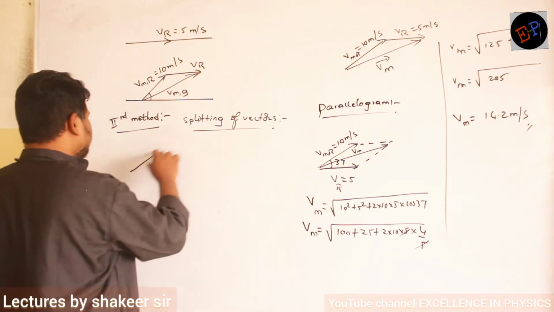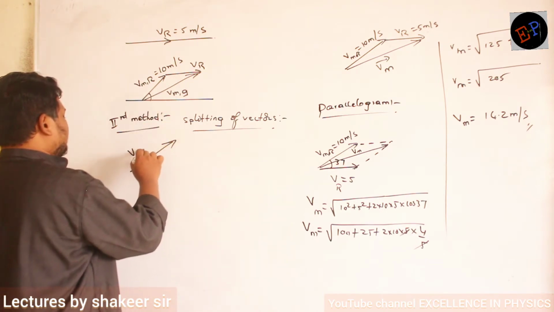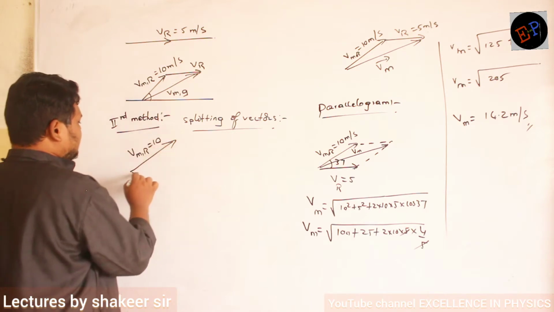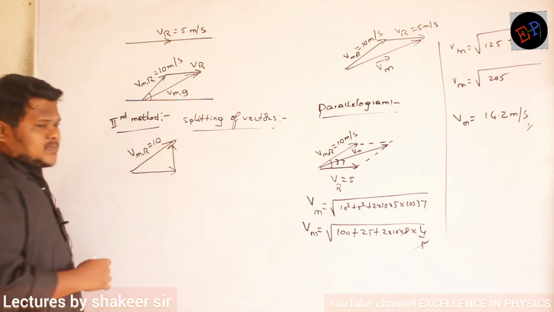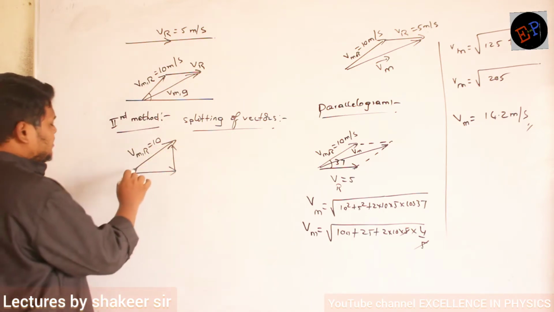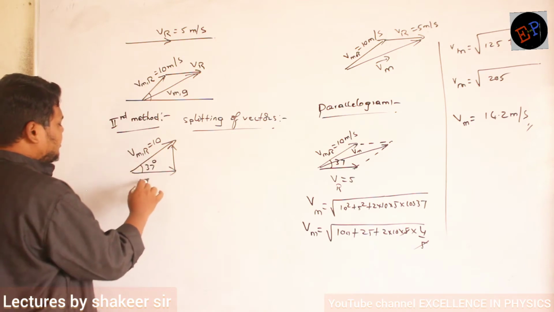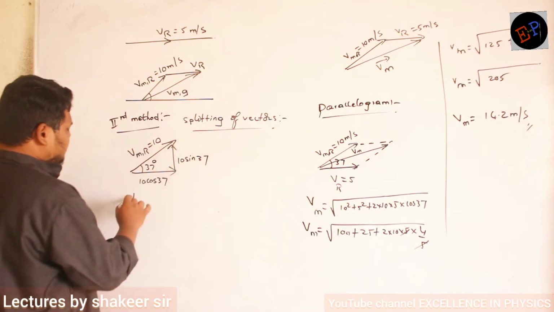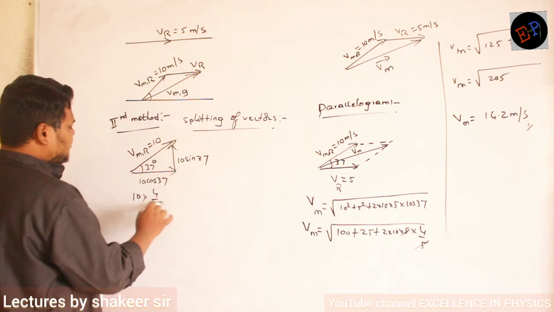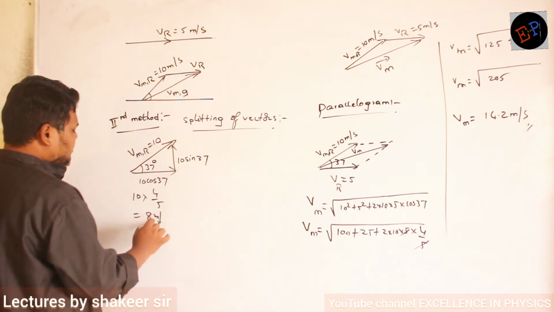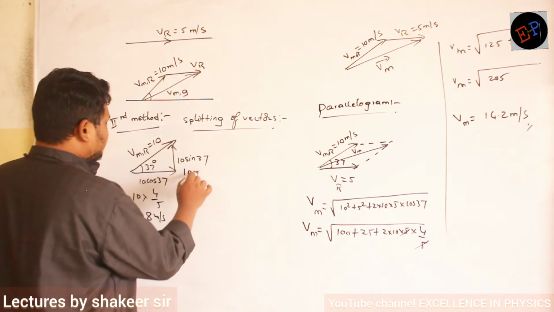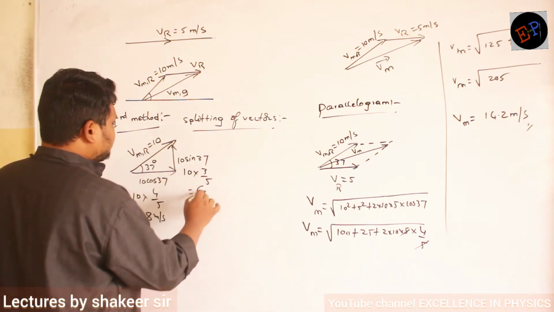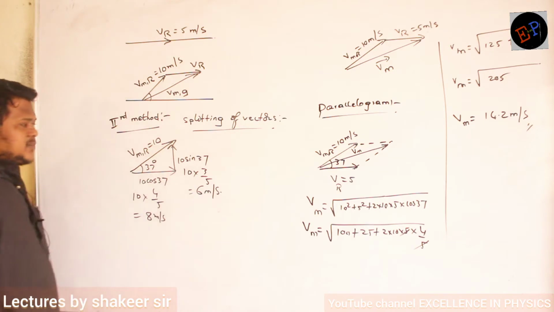So velocity of man with respect to river, which is 10, I can split into two components. What is the angle which is given? The angle is 37 degrees. So this is 10 cos 37 and this is 10 sin 37. So 10 cos 37, 4 by 5, is 8 meters per second. And this is 10 sin 37, 3 by 5, so 6 meters per second. Are you able to understand?